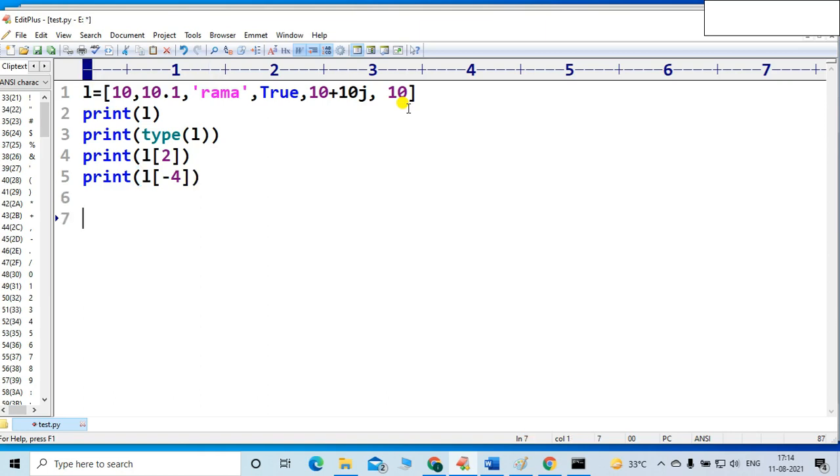Let me give you an example. Suppose this is L, so just type L dot. Suppose I want to add some value inside the list. The function name is append. Append will add the value inside the list. Now let me append the 555 value. I want to add some value inside the list. Is it possible or not? Let me check. So list is growable in nature.